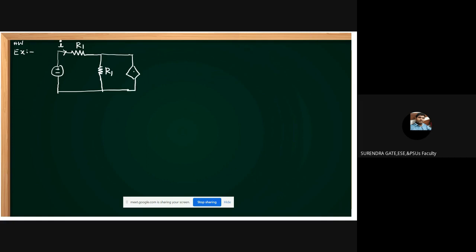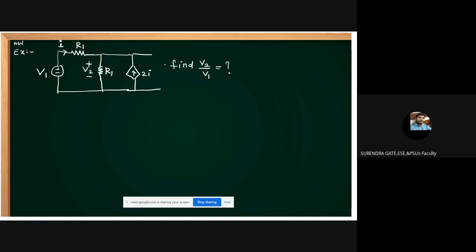The voltage across this is V2, and this one is V1. This dependent element is given here, I. Then find V2 by V1. Find V2 by V1.